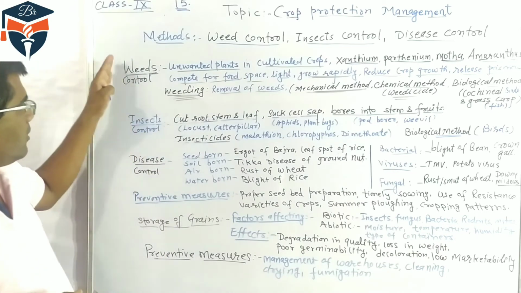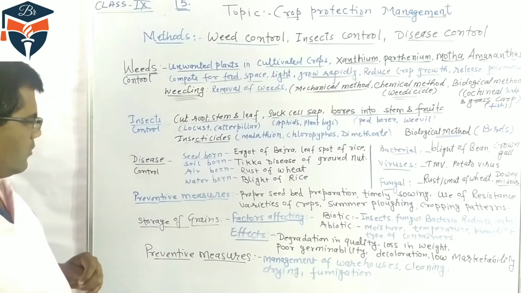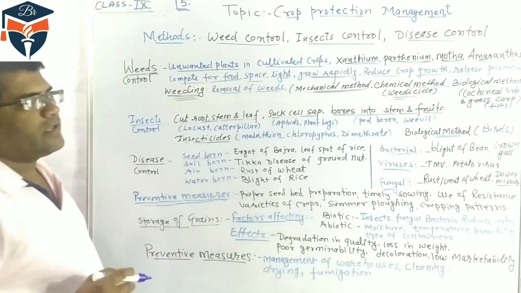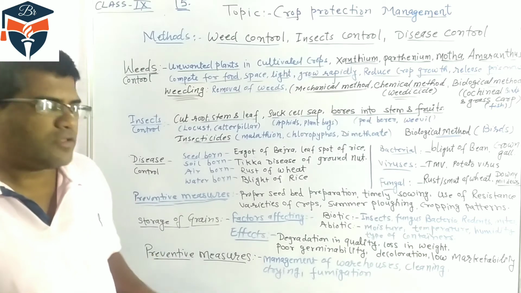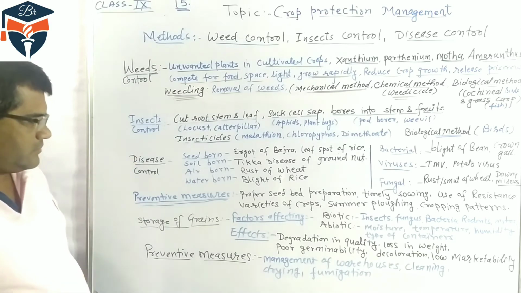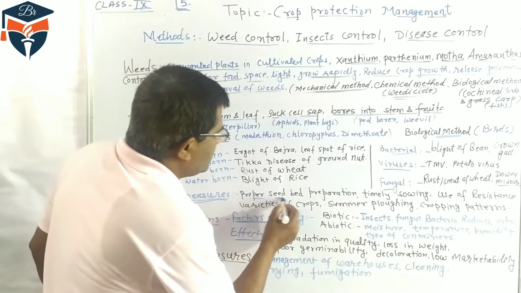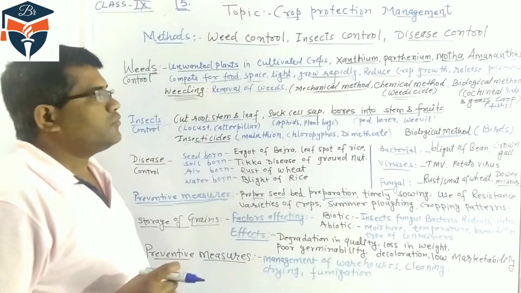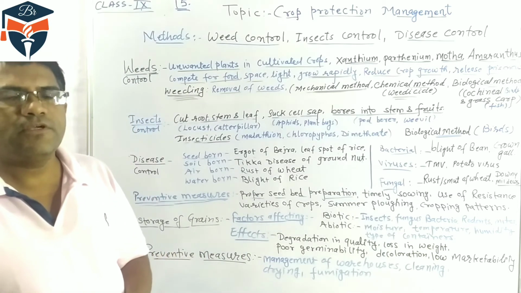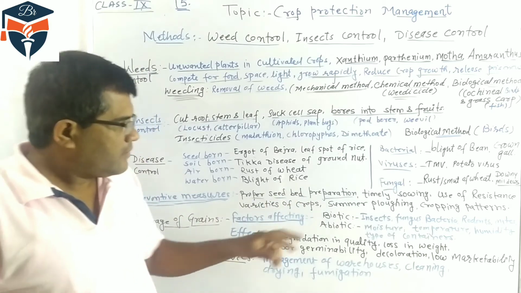Now for all these three, weeds, insect and disease control, there are preventive measures. We have to take some preventive measures to control such weeds, insects and diseases. Preventive measure number one: proper seed bed preparation. Before sowing of the seeds or grains in the field, the seed bed must be properly prepared.